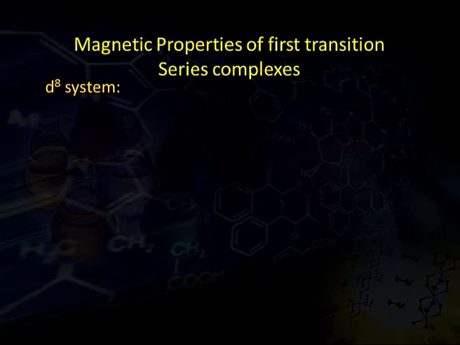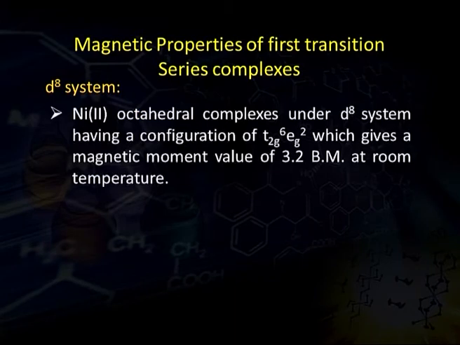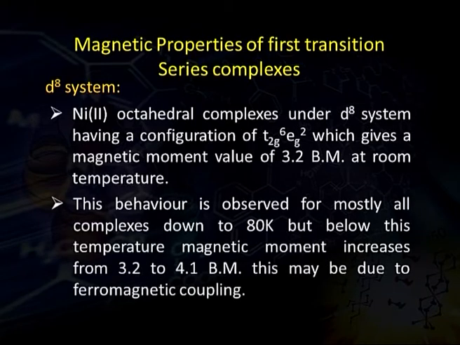Now, the d8 system, it is the nickel 2 complex which is octahedral in spatial arrangement. The d8 system has a configuration of t2g6 eg2, which gives a magnetic moment value of 3.2 Bohr magneton at room temperature. This behavior is observed for mostly all complexes, down to 80 Kelvin. Below this temperature, the magnetic moment increases sharply from 3.2 to 4.1 Bohr magneton.